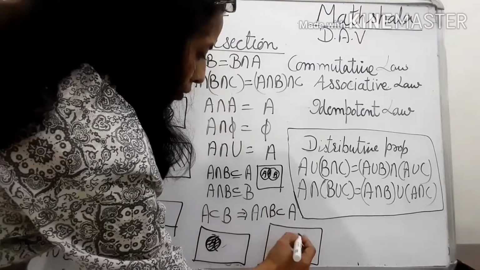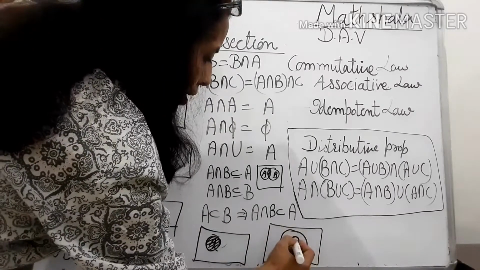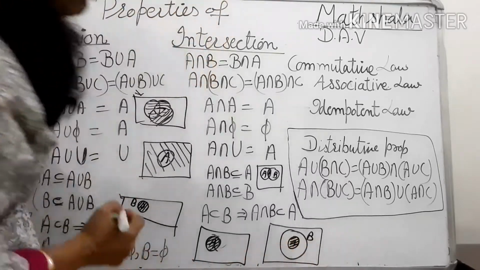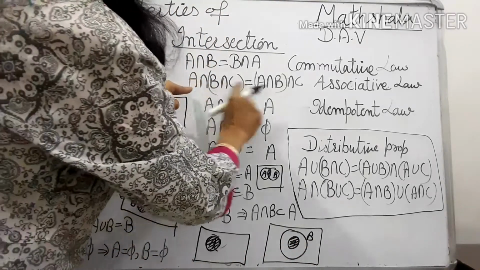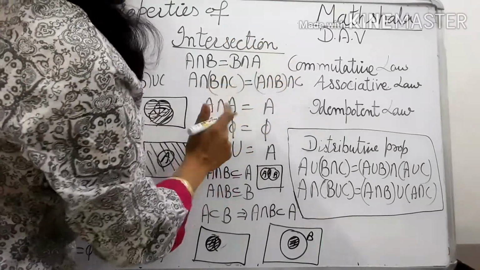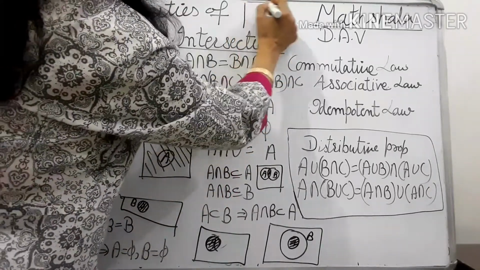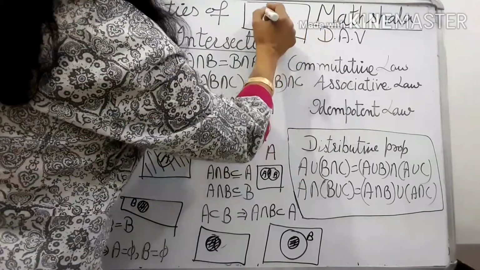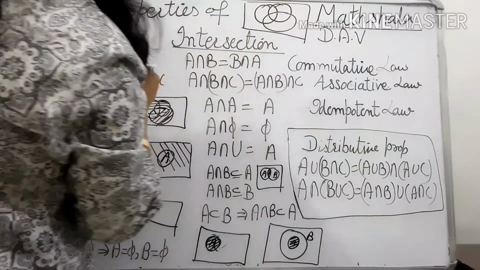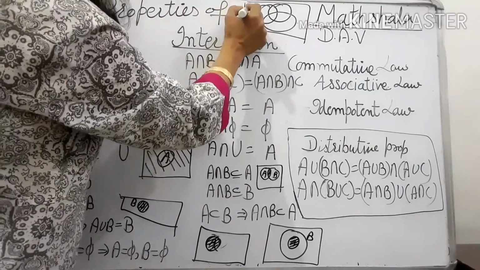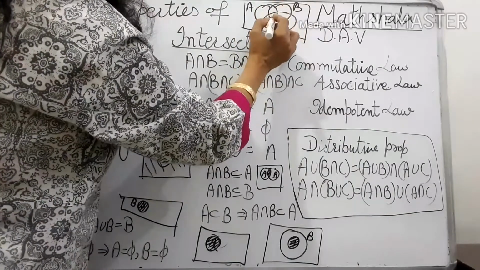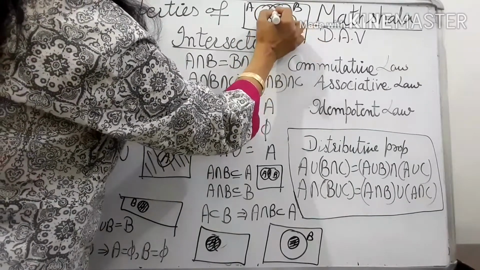See, we have set B, this is set A. Now what is their intersection? The common part, which is equal to set A. Now just check the Venn diagram of this property also, the associative law का intersection में इसकी भी property एक बार check, इसको Venn diagram से check कर लेते हैं. Look here, we have set A, set B, set C. Disjoint नहीं है ये. Now A intersection B is this portion, and with intersection C, now the common portion of these three sets is.